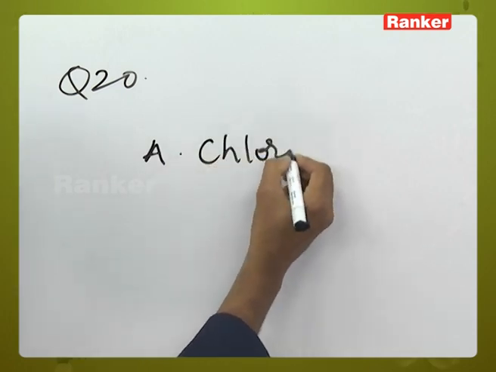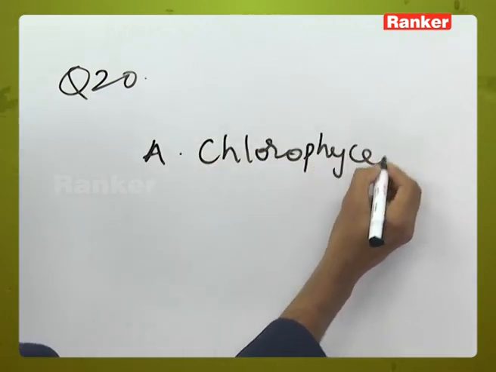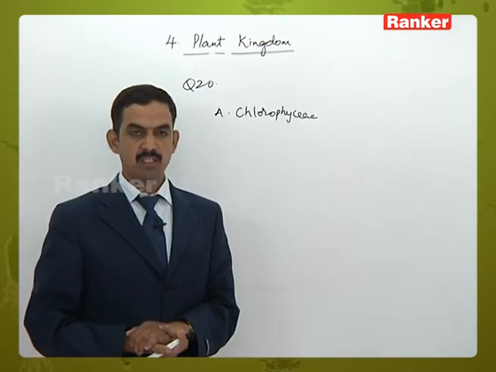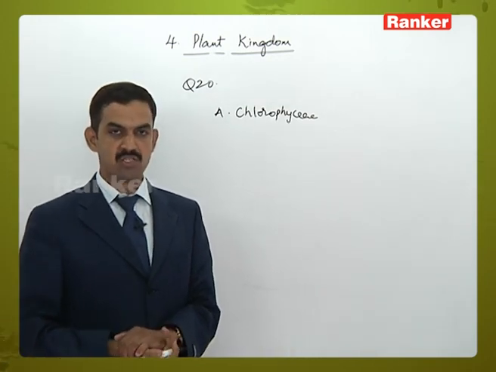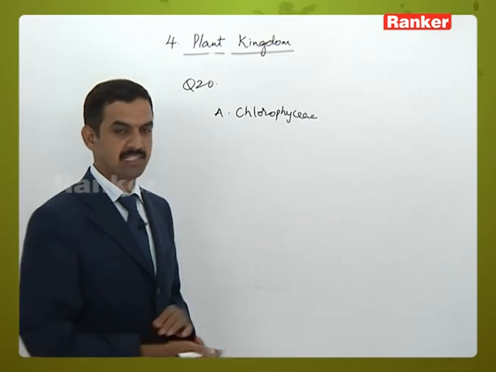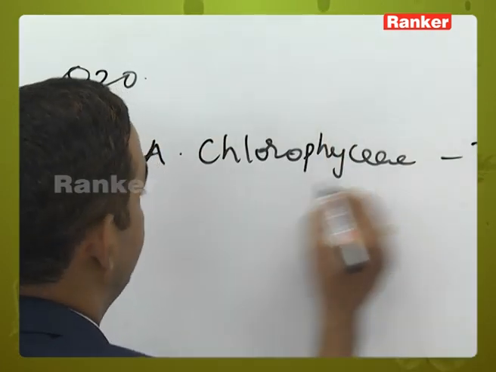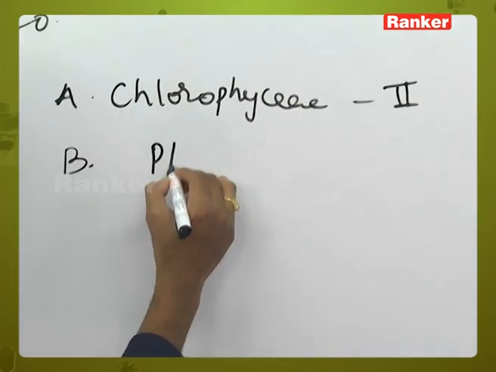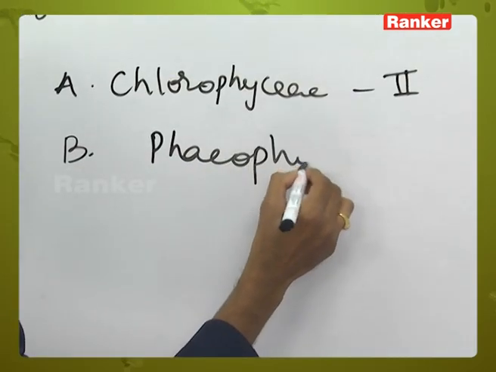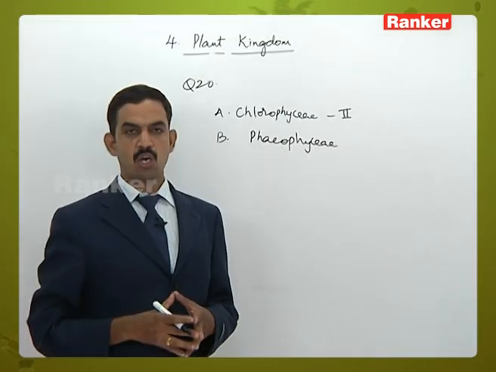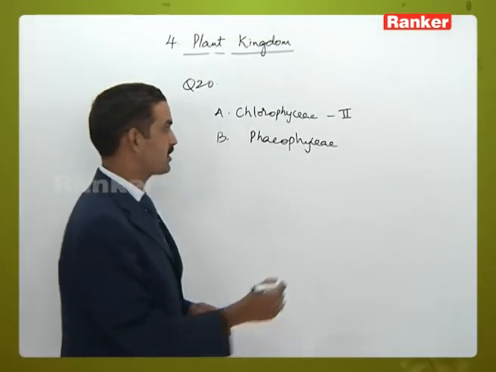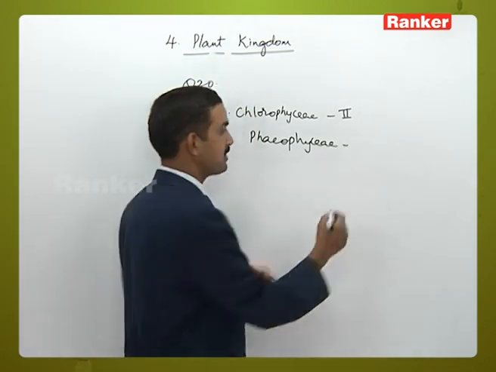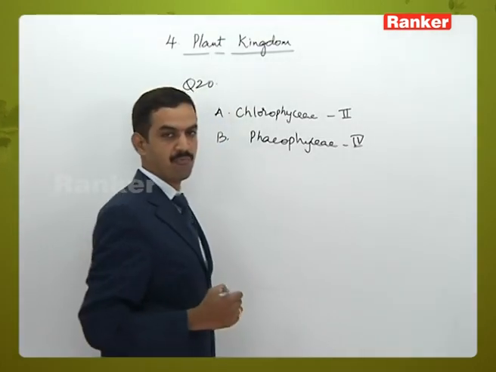A. Chlorophyceae are called green algae. The green algae contain chlorophyll a and b, that is the second option. B. Phaeophyceae are brown algae which contain chlorophyll a and c. From the given options, it is option number 4.